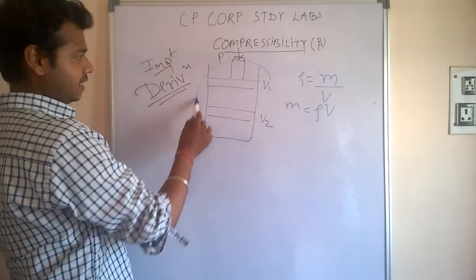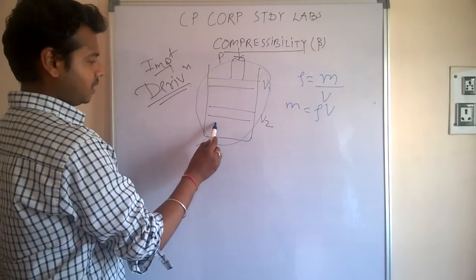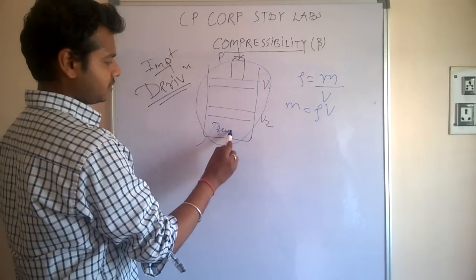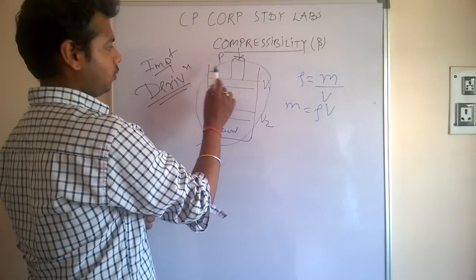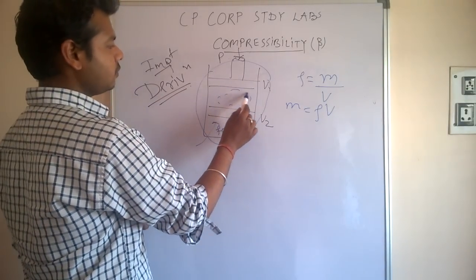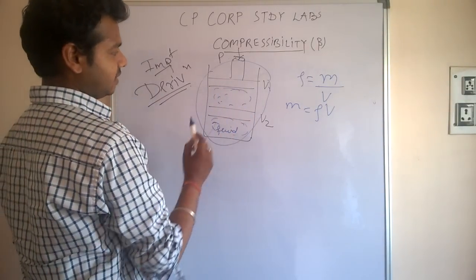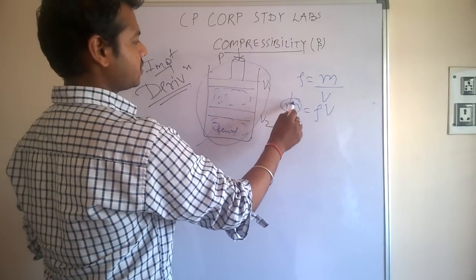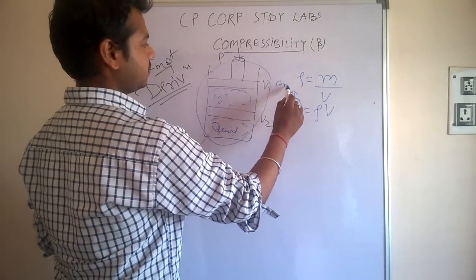In a piston cylinder device such as this, when we put air or any fluid in this, since there are no valves, the fluid inside will remain as it is. So the mass will be constant for this process.